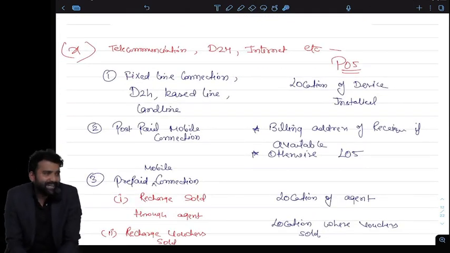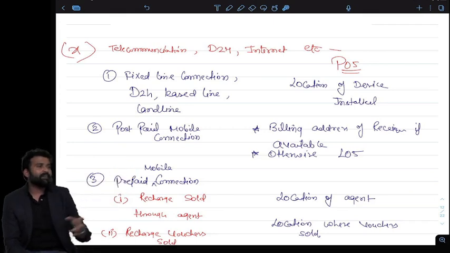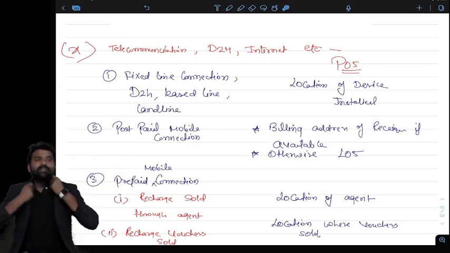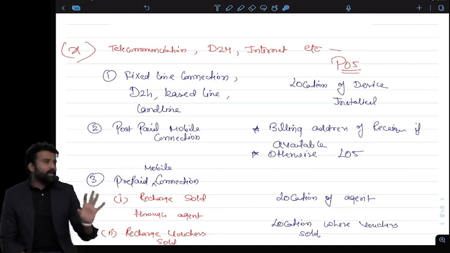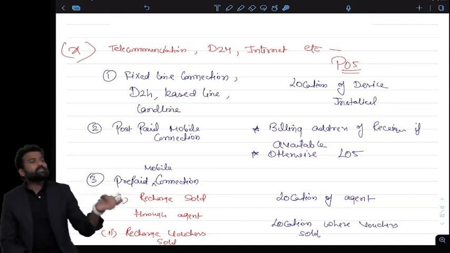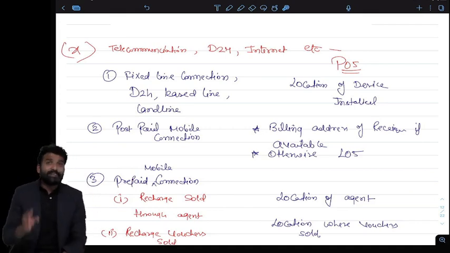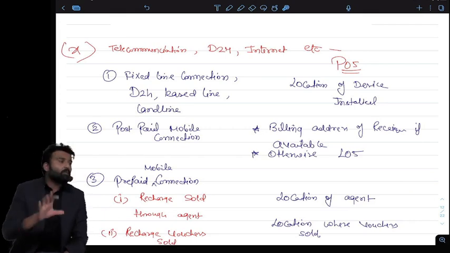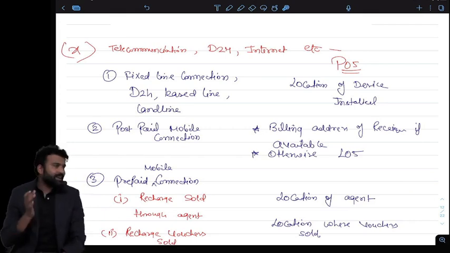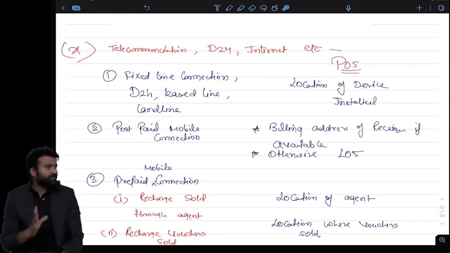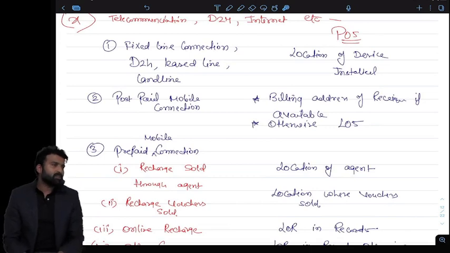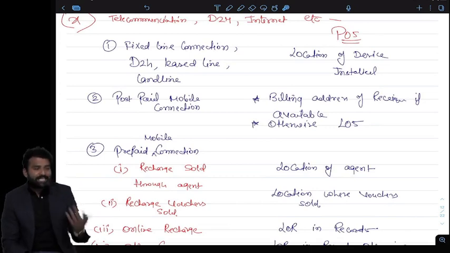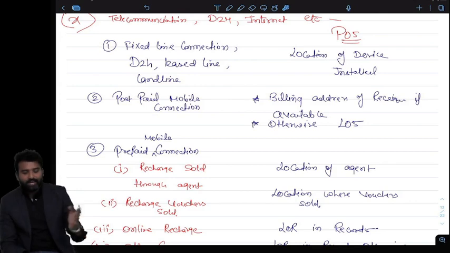Next is telecommunication. This is again very interesting. If it's a fixed line connection, like you bought a broadband connection, there is a tower, there is a router, internet router, there is some wiring, then the location of the device installed is the place of supply, because there where the device is installed, where the router is installed, where the set-top box is installed, that is the place where the services are consumed. So location of the device. If it's a postpaid mobile connection, then the billing address, because billing address is the place where the receiver is actually consuming the services, so billing address.